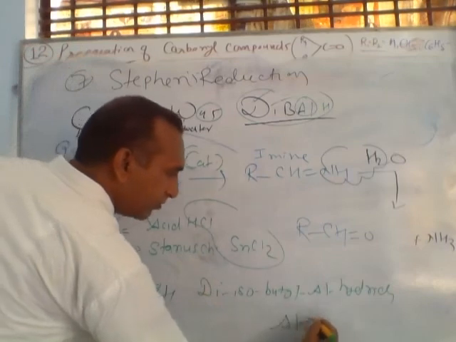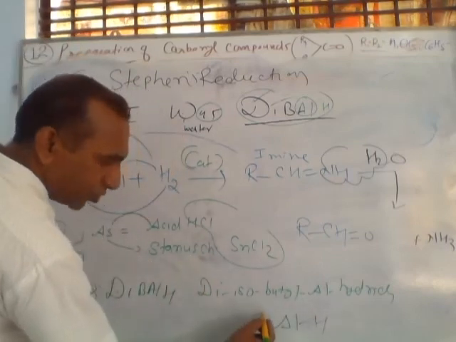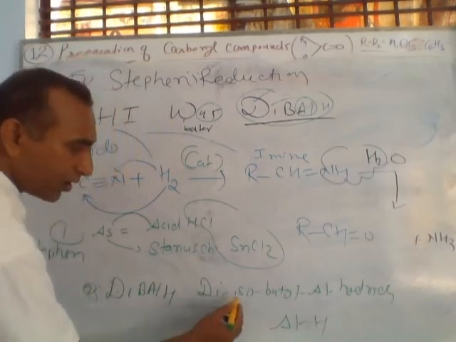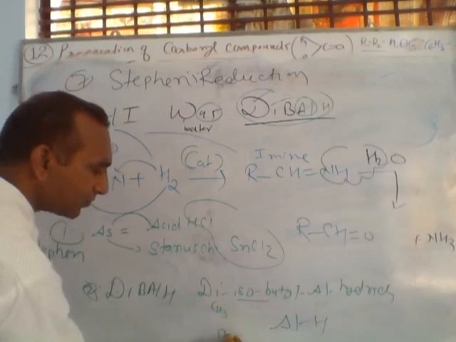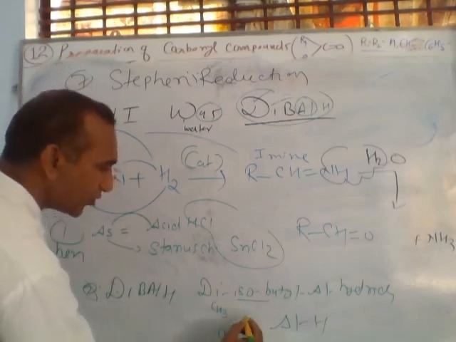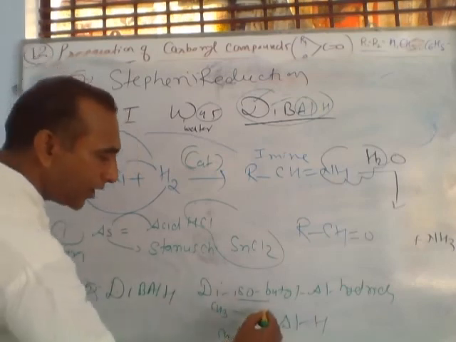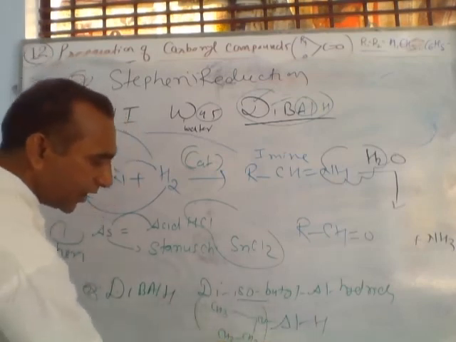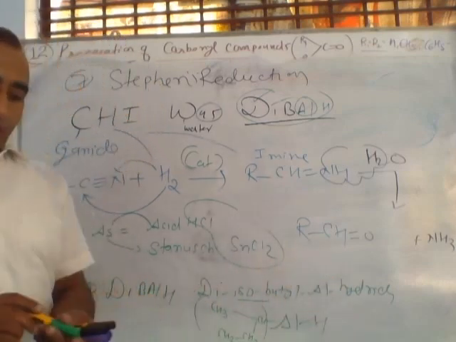Here this is aluminium, this is hydrogen, clear, and here two. What are two? Two are isobutyl, and isobutyl, this is isobutyl, CH3, CH2, and both are connected with this CH, this is connected with aluminium, and this compound is 2. So this is called di, this is isobutyl, this is aluminium, this is hydride.